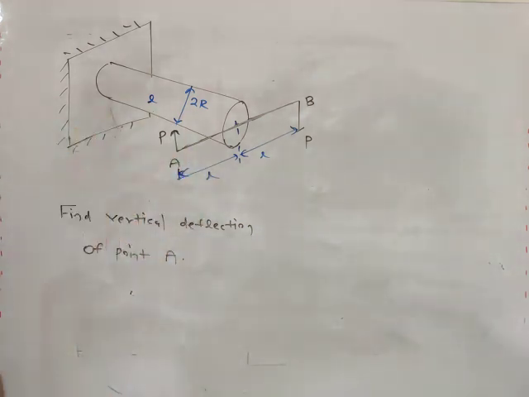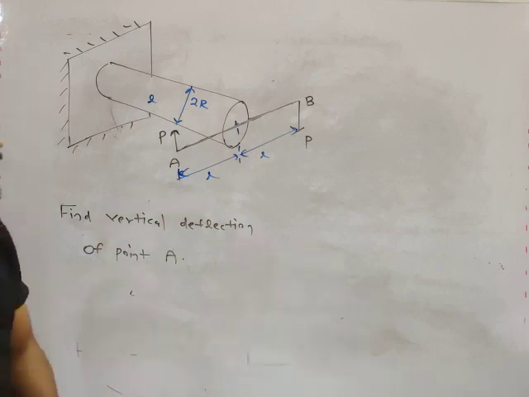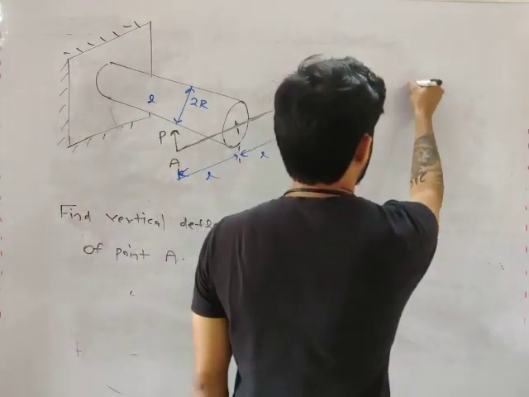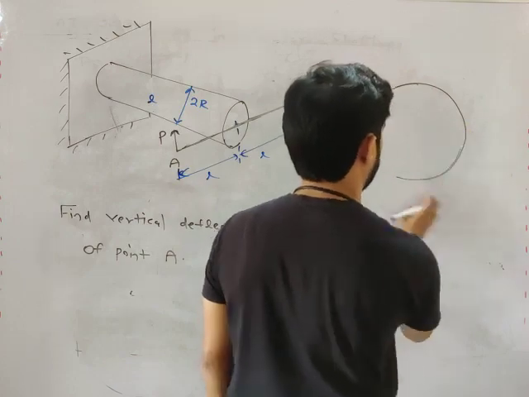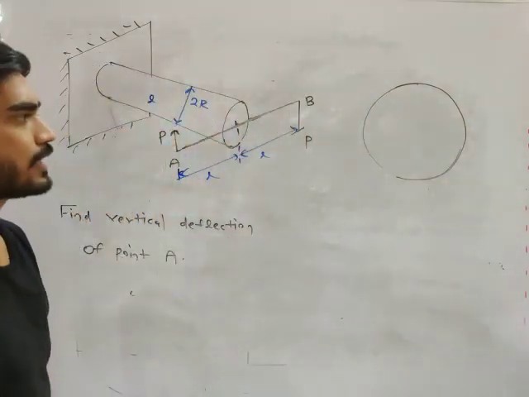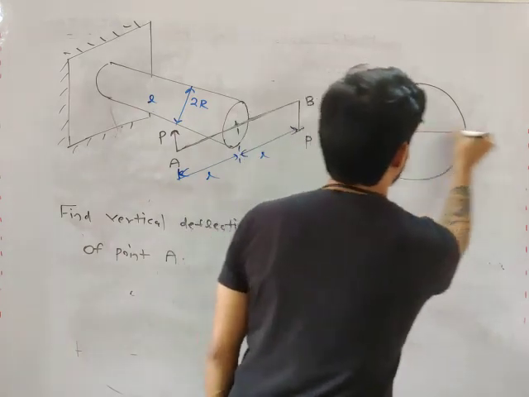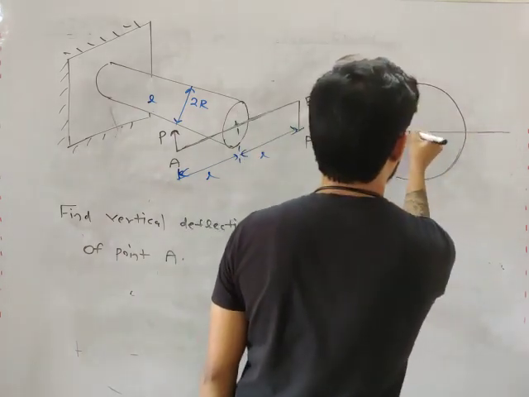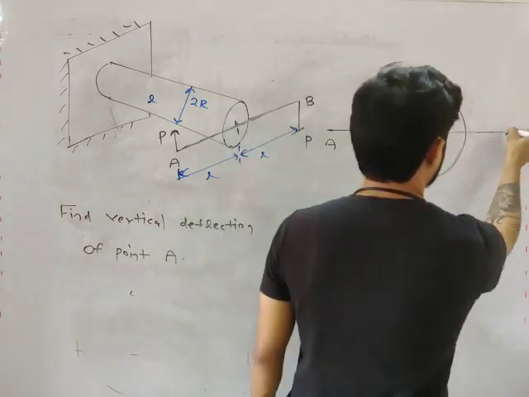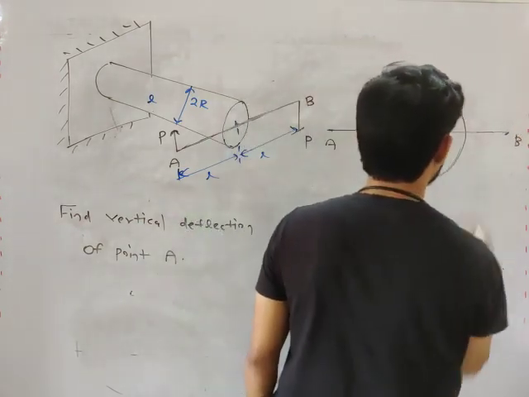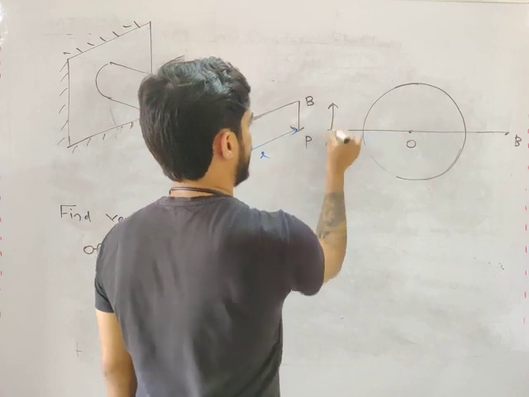Now, first what you need to do is draw the cross-sectional view. Then only you will be able to understand the question properly. So this is the center, this is point A, this is point B. We have forces acting like this.